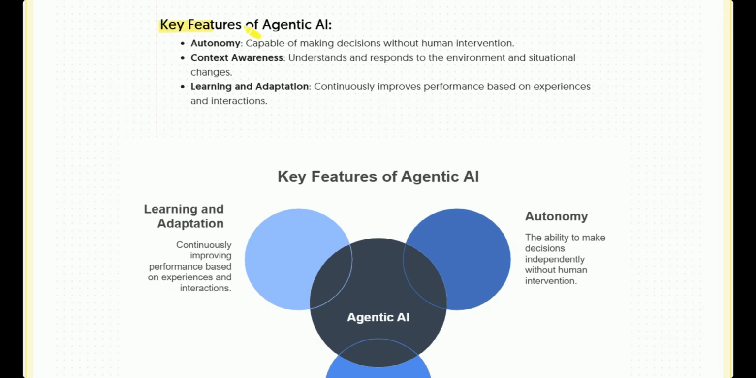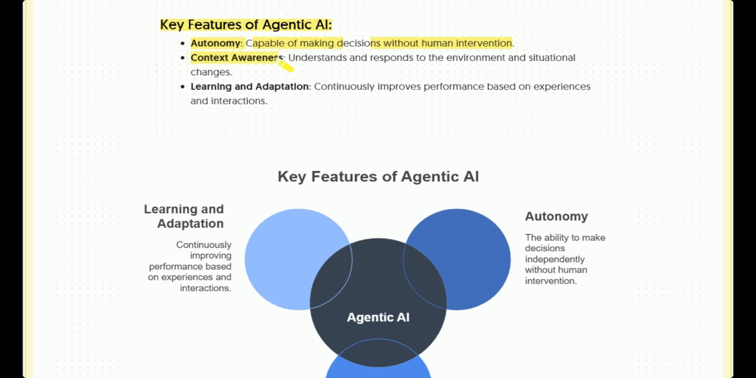So what are the key features of agentic AI? The first feature is autonomy. What is autonomy? Autonomy makes the agentic AI agent capable of taking decisions without human intervention. When we are using agentic AI, no human interaction is required, or less human interaction is required, because it has the ability to take the decision.